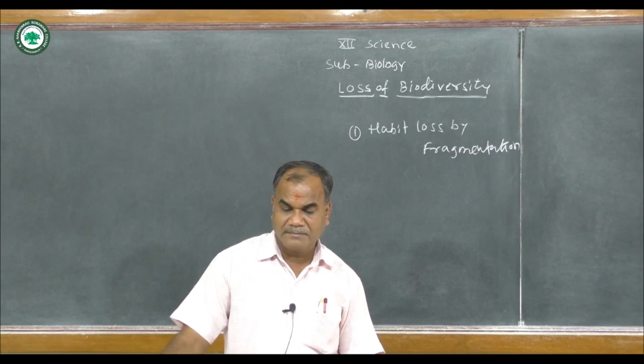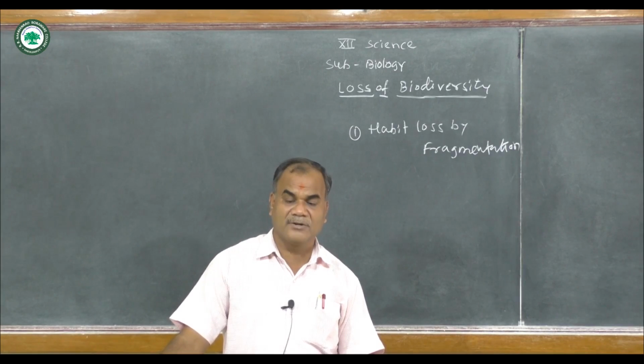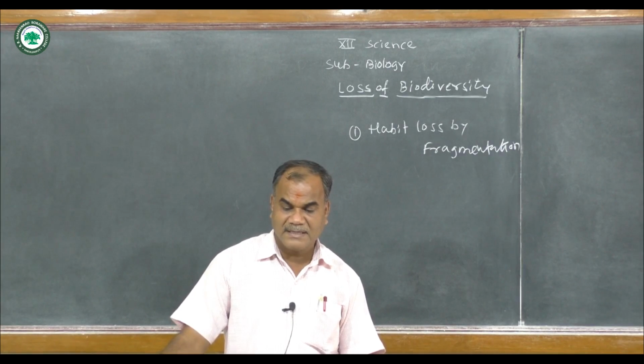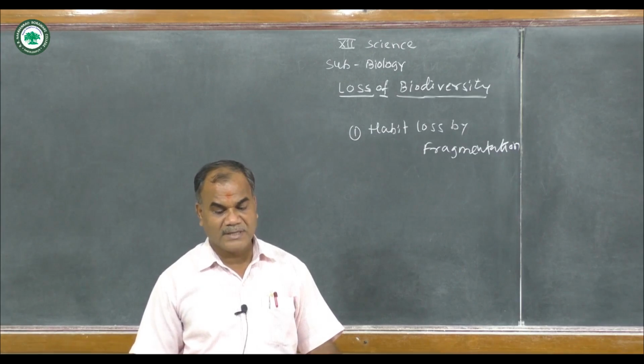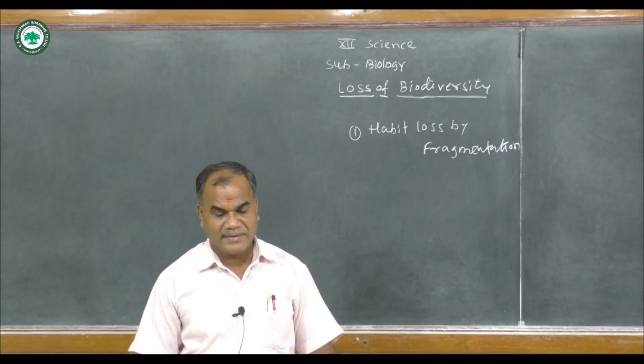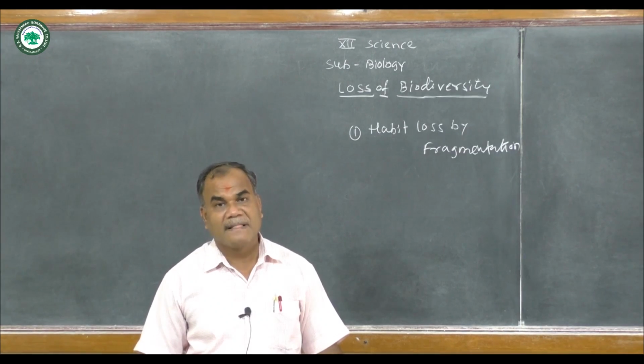Introduction of predators, like the Nile perch in Lake Victoria, proved disastrous for about 200 local species of cichlid fish.